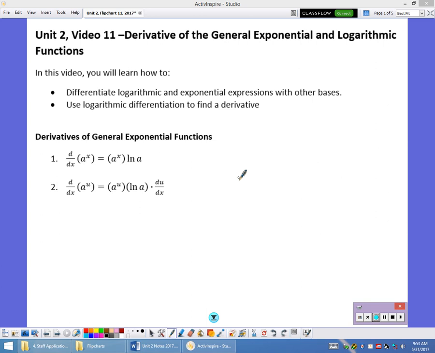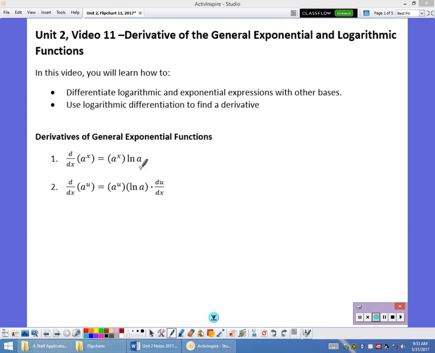Welcome back. In this video, we're going to take a look at the derivative of the general exponential and logarithmic functions. We don't use these a ton, but I wanted to go through it with you anyways. If you take the derivative of a general exponential, where this is like a 3 or a 2 or a 10 or something like that, to the x power, it's the original equation times the ln of the base. We don't have to include that ln of the base when we have e because the ln of e is